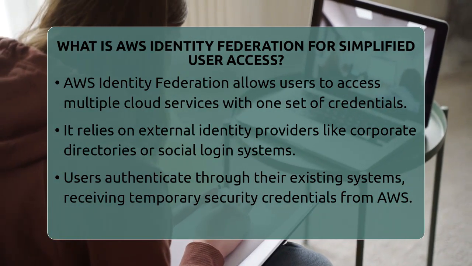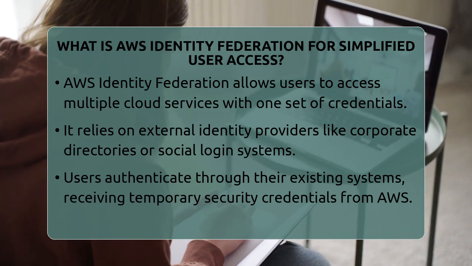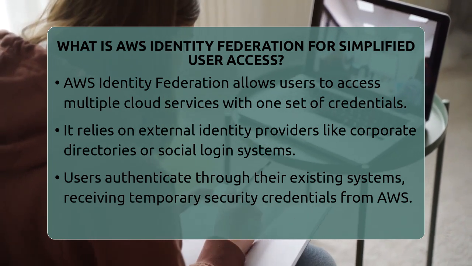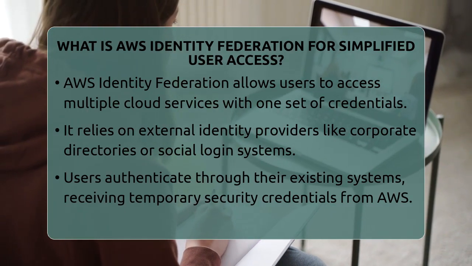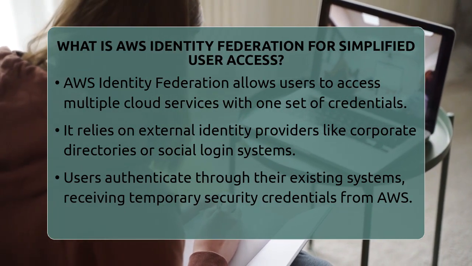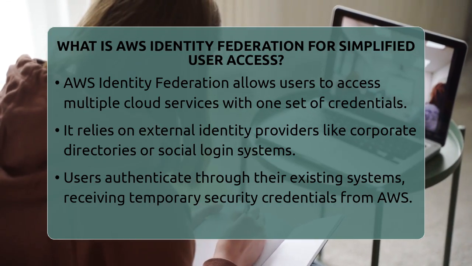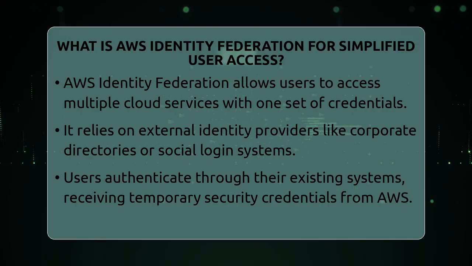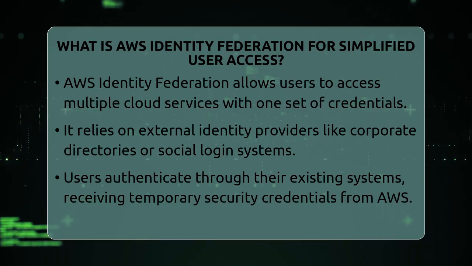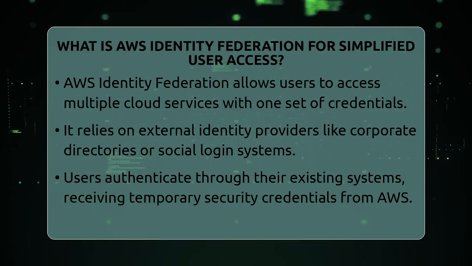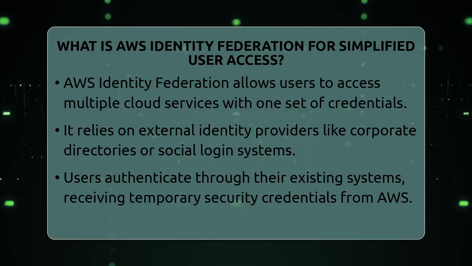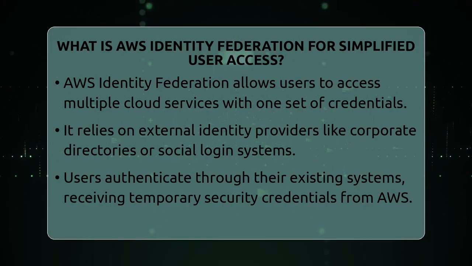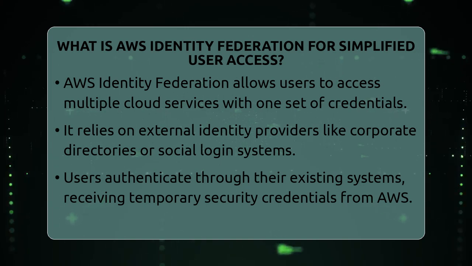Instead, it trusts external identity providers like corporate directories or social login systems. When users sign in through their existing system, they get temporary security credentials from AWS. These credentials let them access resources based on roles assigned in AWS Identity and Access Management. The main goal here is to make managing user identities easier. Instead of maintaining multiple user accounts across different systems, you centralize credentials in one place.